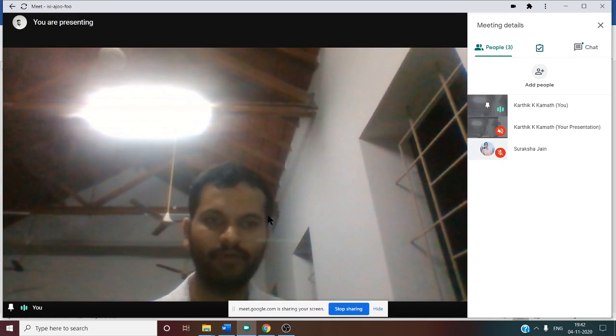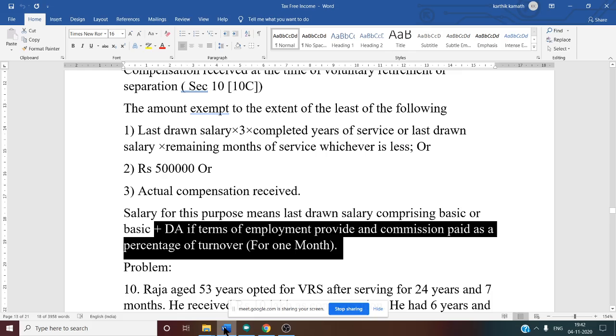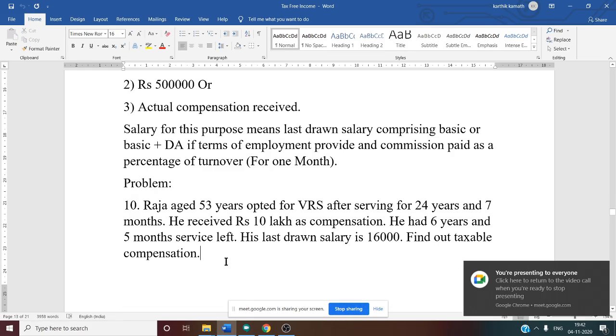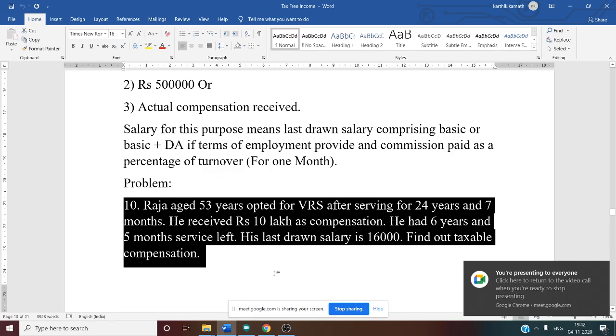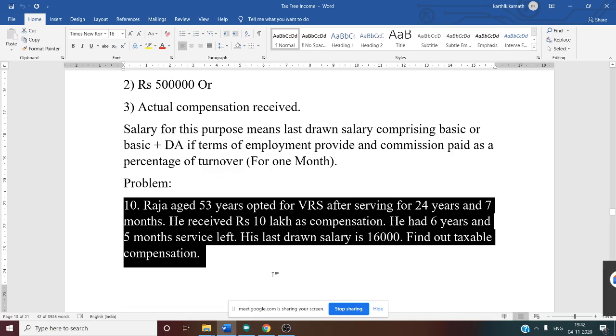So now the last problem we need to discuss. Small problem. See this problem number 10. Raja, aged 53 years, opted for VRS after serving for 24 years and 7 months. He received 10 lakh as compensation. He had 6 years and 5 months of service left. His last drawn salary is 16,000. Find out the taxable compensation.